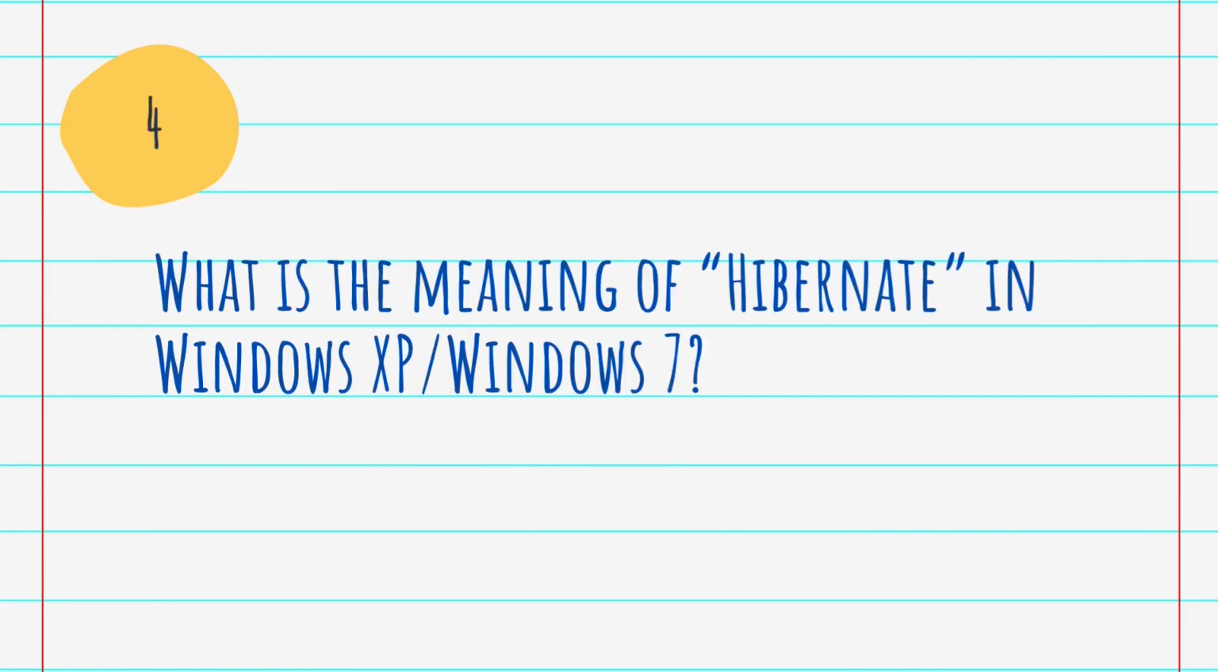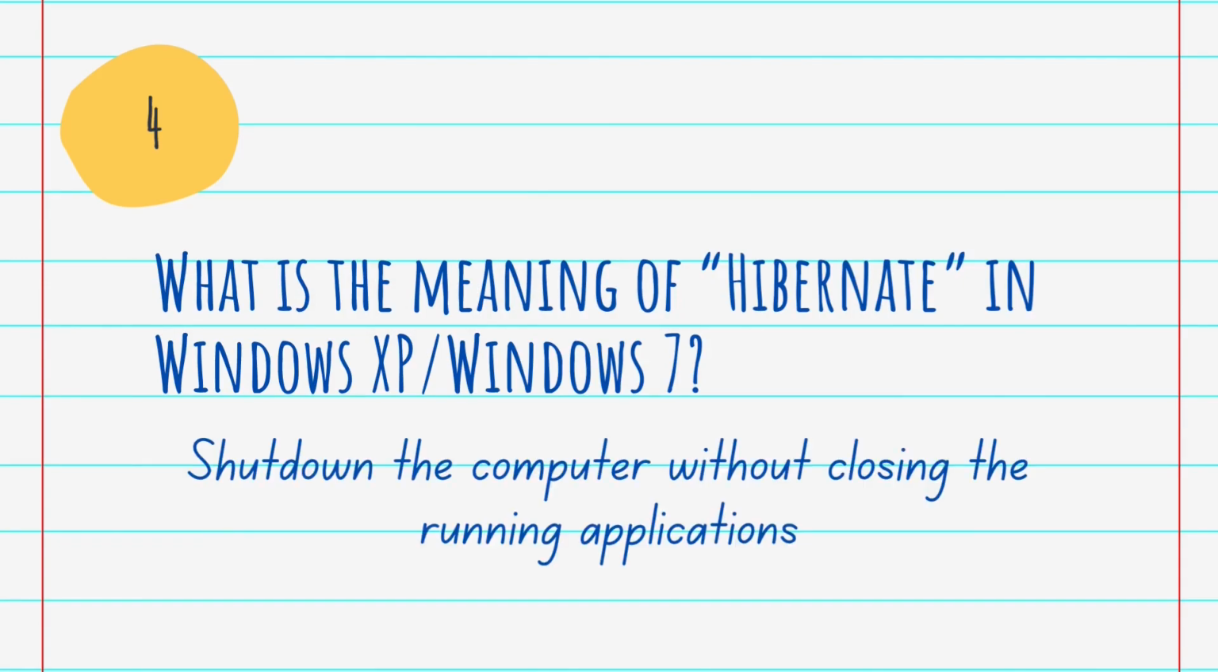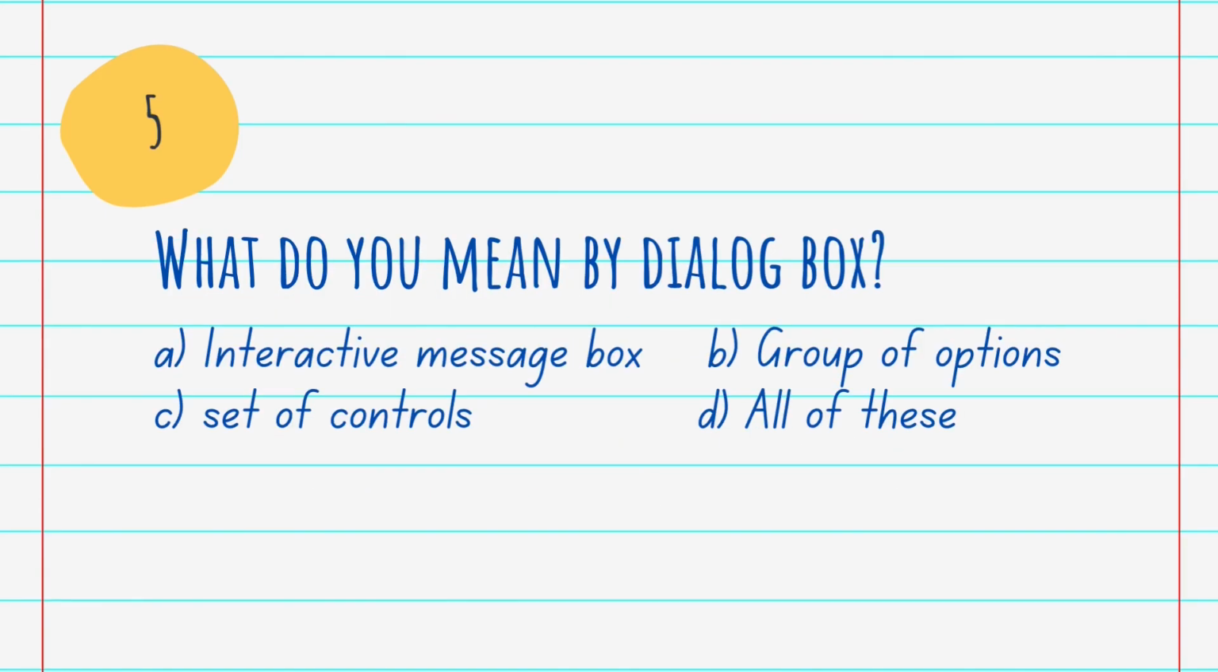Okay. Then the fourth question is, what is the meaning of hibernate in Windows XP or Windows 7? And the answer is, shut down the computer without closing the running application. As we have seen, the hibernate mode is used when we don't know how long we won't use our computer but want to have the same desktop state when we resume. In simple terms we can say that hibernate is to shut down the computer without closing the running application. Got it?